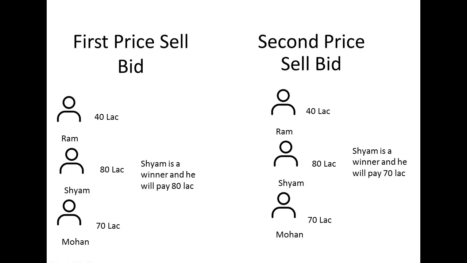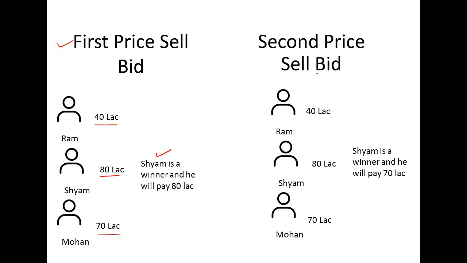So you can see here, in the case of first price sealed bid, we have three players, Ram, Shyam and Mohan. Ram's bid is 40 lakh, Shyam's bid is 80 lakh and Mohan's bid is 70 lakh. Now who is the winner here? Shyam is the winner, because his bid is the highest. This is the case of first price sealed bid, which says that the player has to pay the amount equal to his own bid. So his bid is 80 lakh, therefore Shyam will pay 80 lakh.